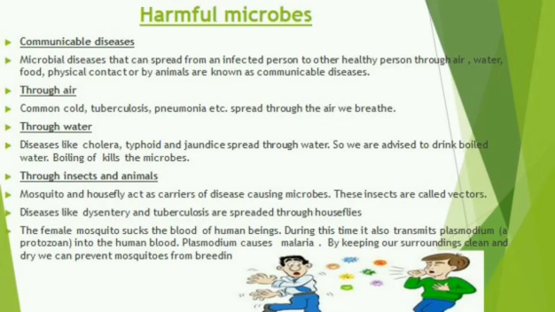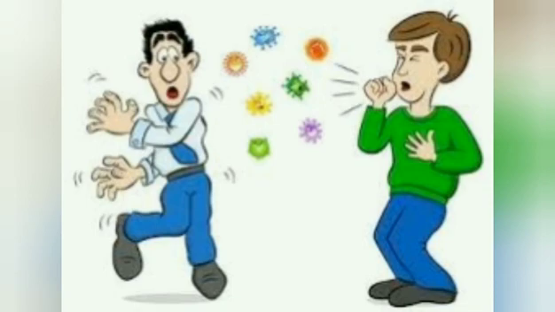When you have a cold, your mom advised you to use a handkerchief while sneezing or coughing. Why? Microbial diseases that can spread from an infected person to another healthy person through air, water, food, physical contact or by animals are known as communicable diseases. Examples of some communicable diseases are cholera, common cold, chickenpox and tuberculosis.